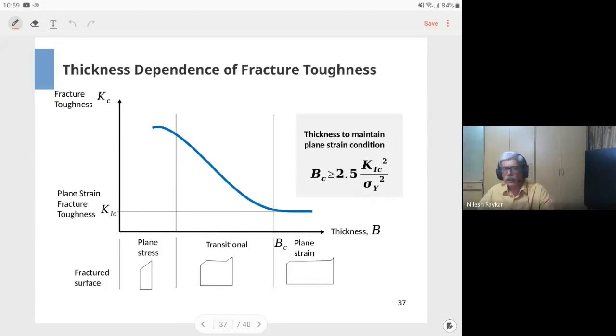Okay, now coming to the other side of the equation. The stress intensity factor, the basic equation of fracture mechanics, is that the stress intensity factor should be less than the fracture toughness of the material. So having obtained the stress intensity factor using the design handbook, how do you obtain the other side of the equation, that is the material property, which is fracture toughness?